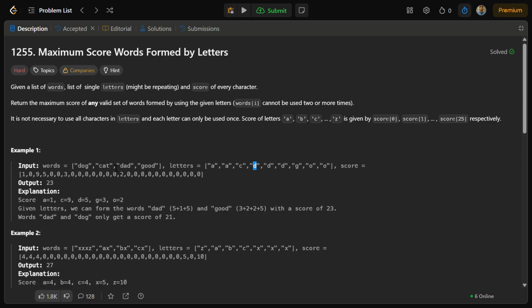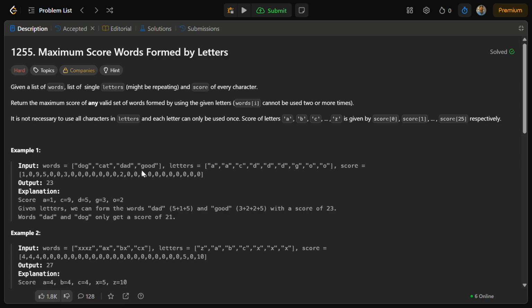Now can I form cat? So search for the letters available. In cat there are three letters, C, A, T, so we search for them in the letters array. A, I found it. C, I found it. Then T, I did not find T. So I will not be able to form this word from the given letters. Whatever word we pick, we have to make sure that the letters in that word are available in the letters vector we have been given. So cat cannot be formed.